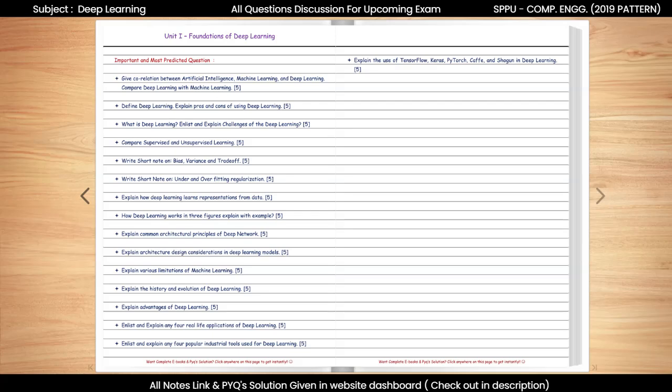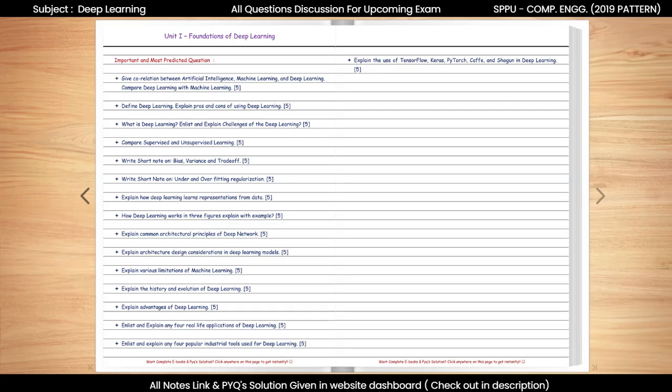Now, let us move on to our next important topic: industrial tools for deep learning. From this topic, we can expect questions such as: enlist and explain any 4 popular industrial tools used for deep learning. Popular industrial tools support model building, training, and deployment. They provide libraries, frameworks, and utilities that simplify deep learning development and speed up experimentation.